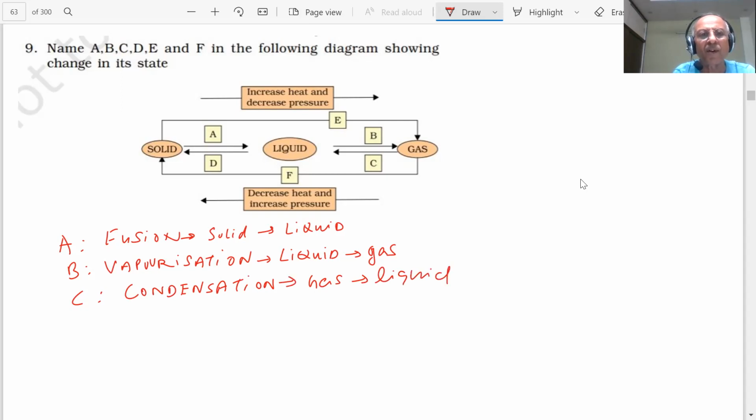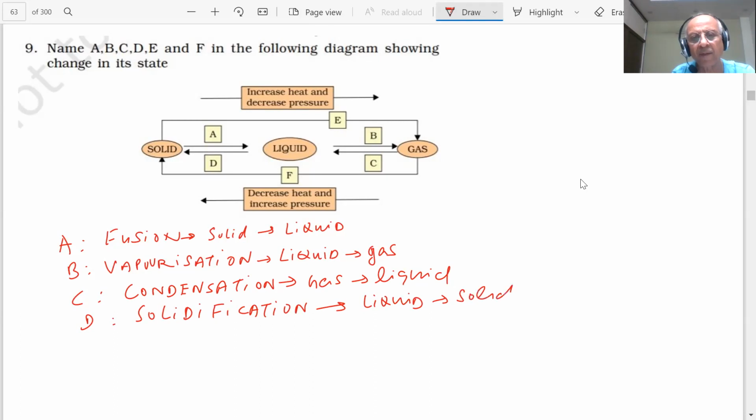Okay. Where is your D, students? What is the D? Sir, solidification. So what is happening in the D, student? Solidification. What is solidification? Liquid to solid. What else is there? E. What is E, students? Sublimation. E is sublimation. Sublimation, what is happening? Solid is being converted into gas, student.